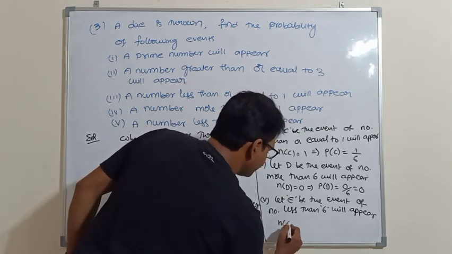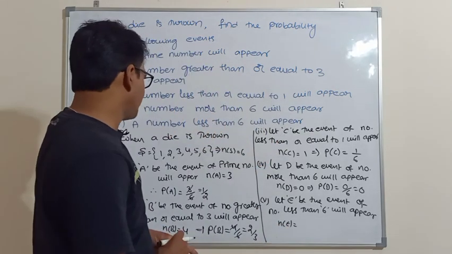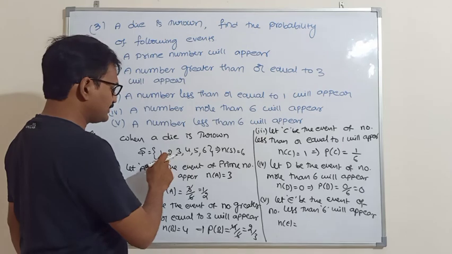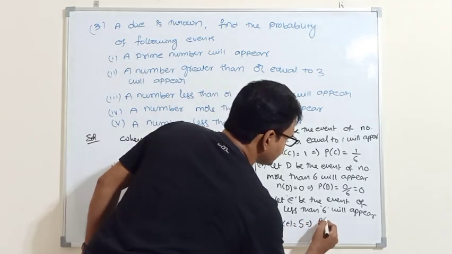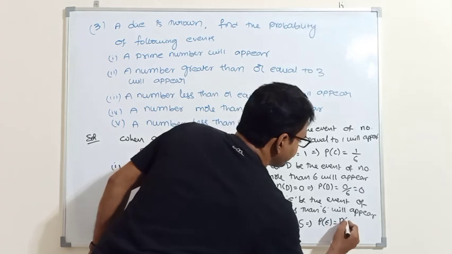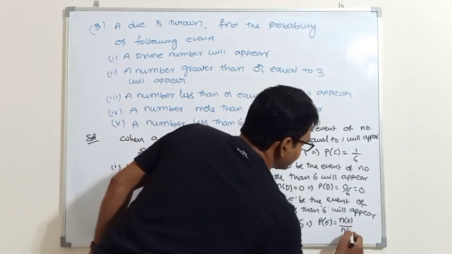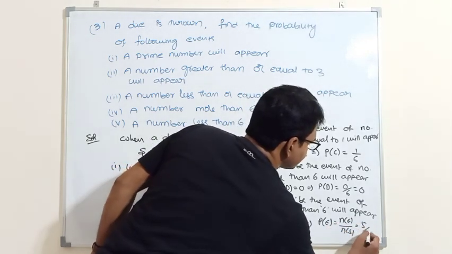So N of E, the number of sample points. Less than 6, how many numbers are there? Less than 6 means 1, 2, 3, 4, 5. 5 numbers are there. So N of E is equal to 5. Therefore, P of E is equal to N of E by N of S. That means 5 by 6.